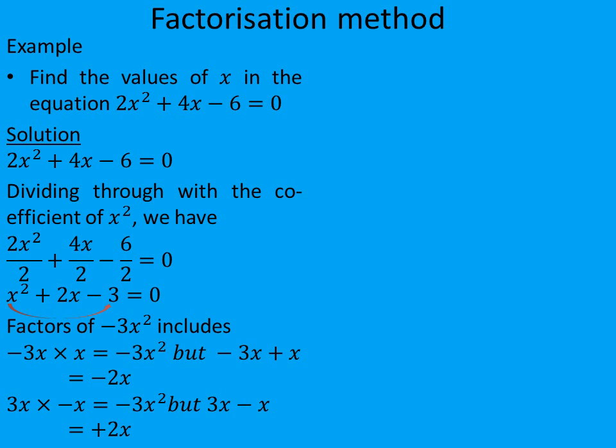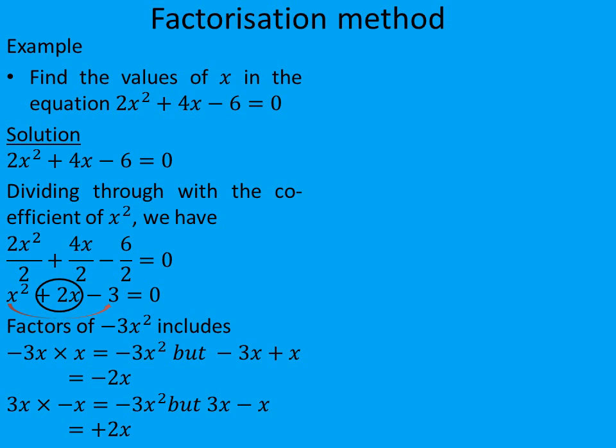Yes, if we multiply them together, we are going to get minus 3x squared, but 3x minus x is going to give us plus 2x, which is exactly the middle term here. So we are going to use 3x and minus x.